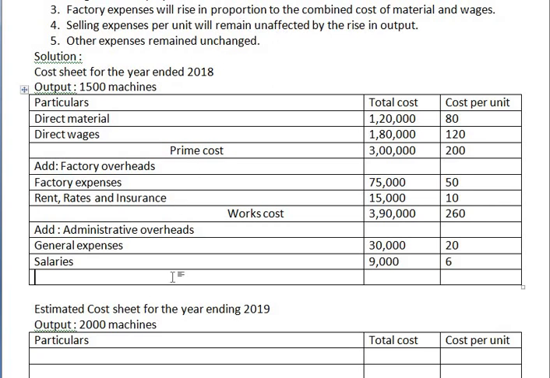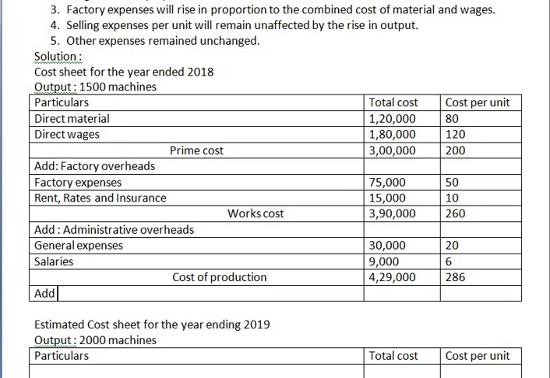Now this total is called what? Cost of production. Make a total. That is 4,29,000, and it is 286. Next is add selling and distribution overheads.